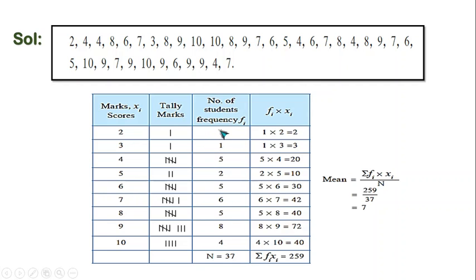Count the tally marks of scores and write the frequency of the score denoted as Fi. Here we need to count the tally marks.